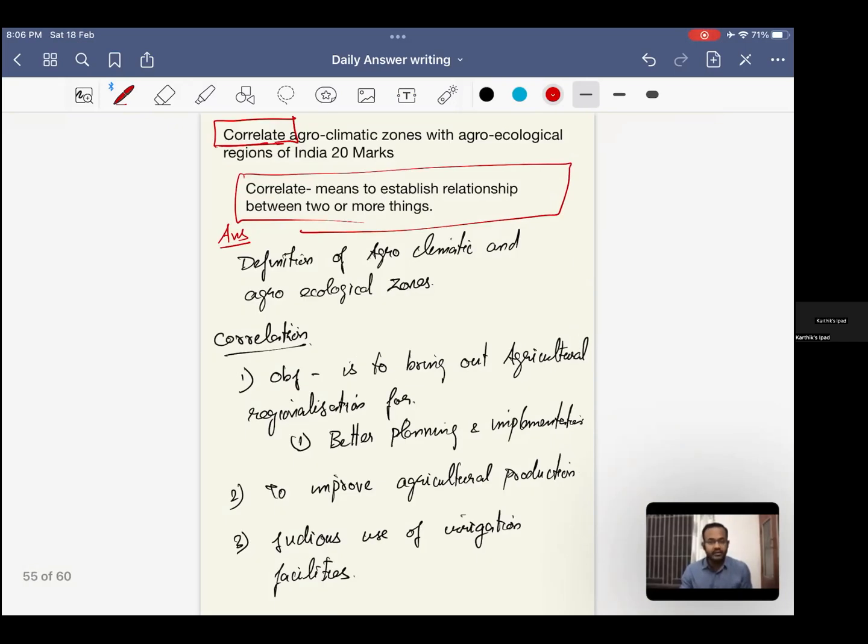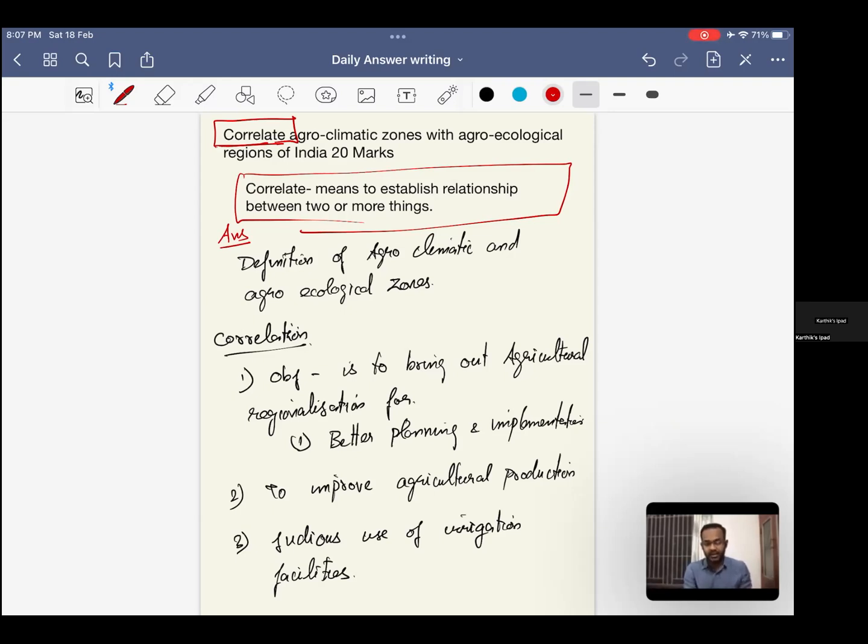Rather, for each and every point, draw a map, give an example, and then put it across. For the first point, you can give an example of how better implementation can be done with agro-climatic zones and agro-ecological zones in the northern part of the country, say Jammu and Kashmir and Leh Ladakh regions, or Arunachal Pradesh regions, or any part of the state of India, right? And to speak with respect to improving agricultural production, take a region which has less agricultural production and show how this planning will be able to bring more agricultural production, right?